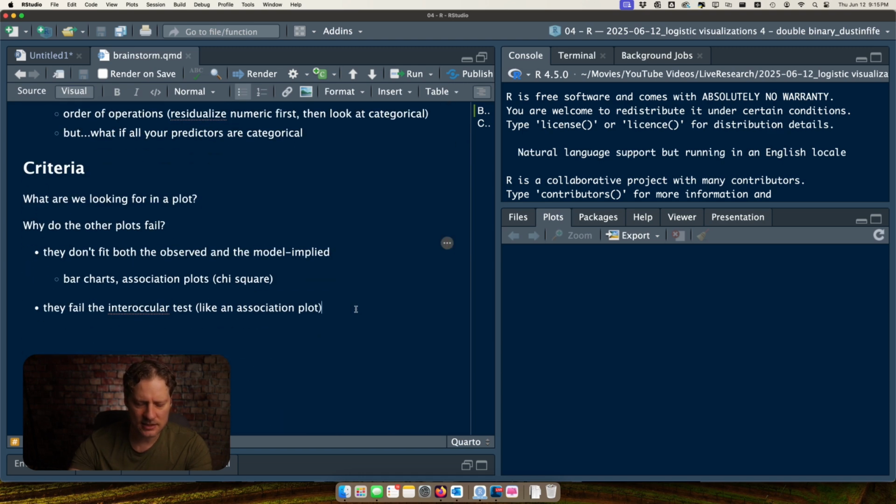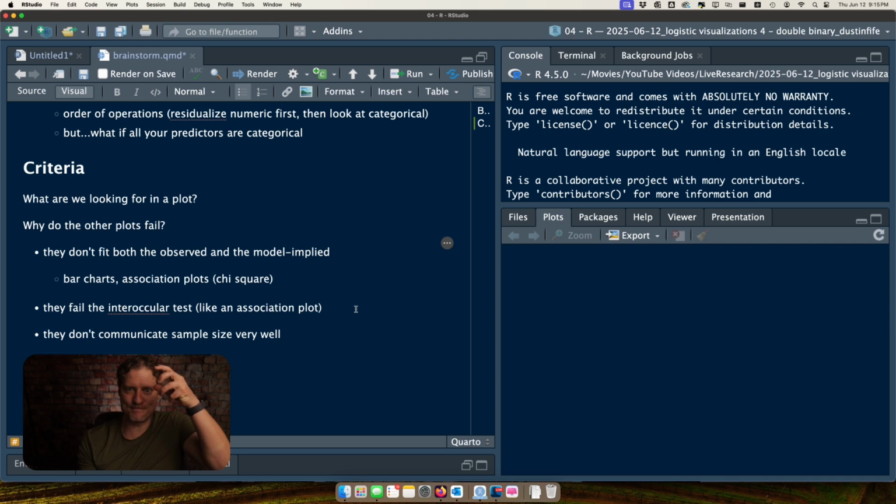Sample size. They don't communicate sample size very well. Because with bar plots, you could either show proportions, which don't communicate sample size, or you could communicate the counts, which do, but then you get these massive differences, and it's really hard to tell what's going on, and they're not standardized. Let's say one of your variables is extremely rare, like the probability of dying.